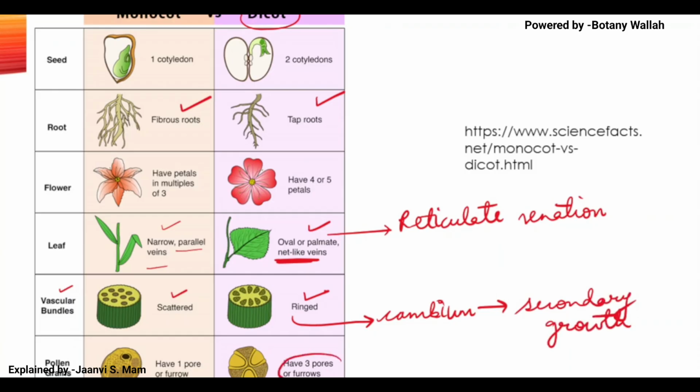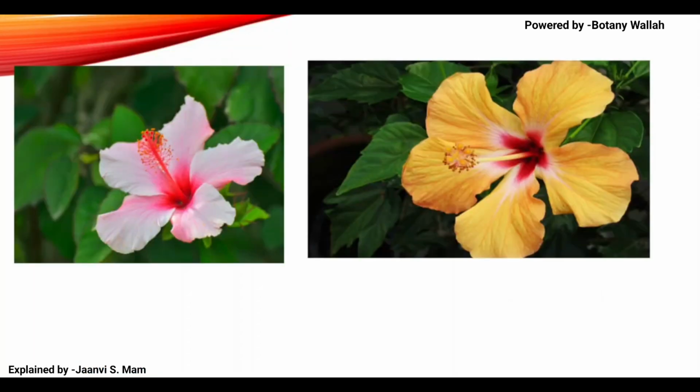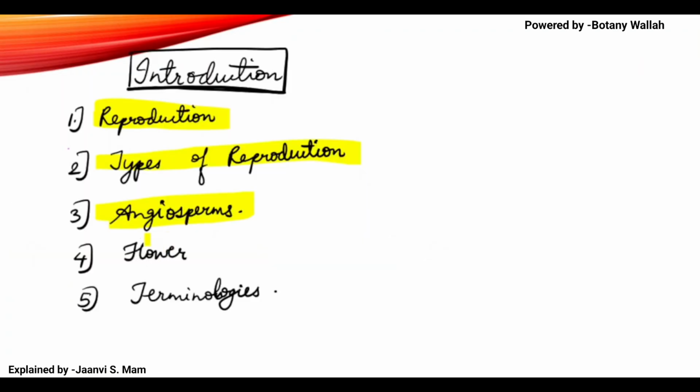Here they have three pores or furrows. Here they have one pore in the pollen grains, the germ pore. We will speak about this. So this is all about the angiosperm which we wanted to speak about. So the topic angiosperm is done.